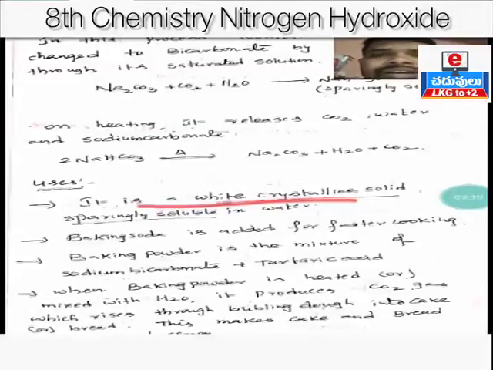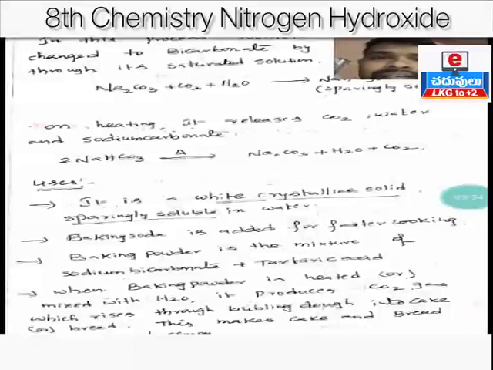And you all know that baking soda is added for faster cooking, for domestic purposes. In our kitchen, we use baking soda for making mirchi, bondas, and some food items like that. When we add baking soda to the food items, they become soft and smooth. If you do not add baking soda, they become very hard. So baking soda makes food items smooth and spongy. Okay, clear?